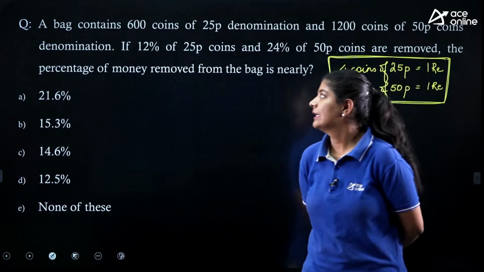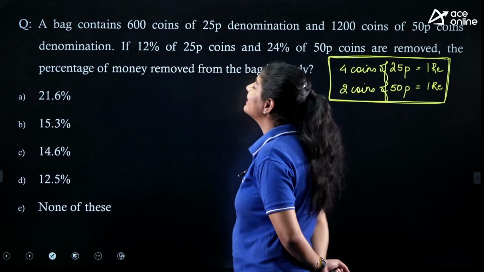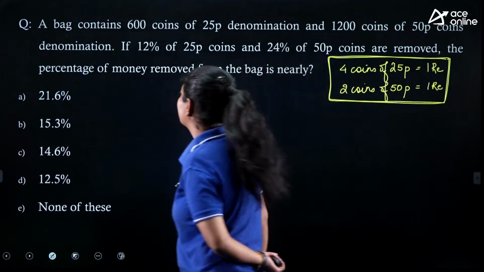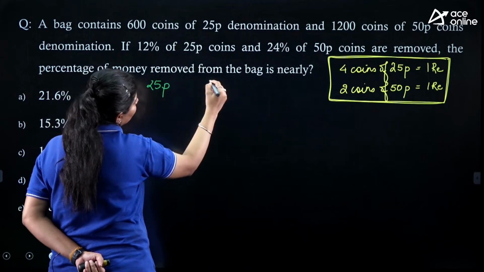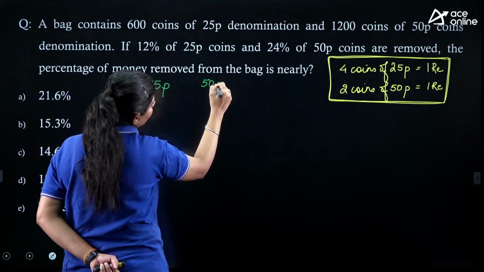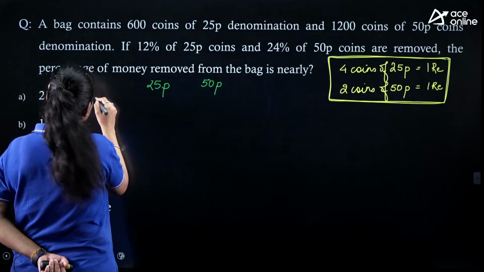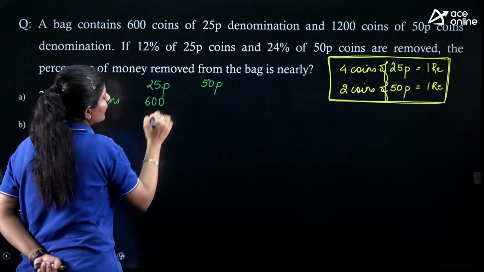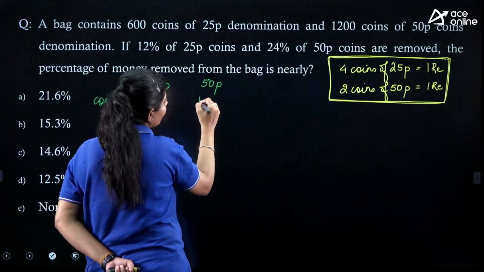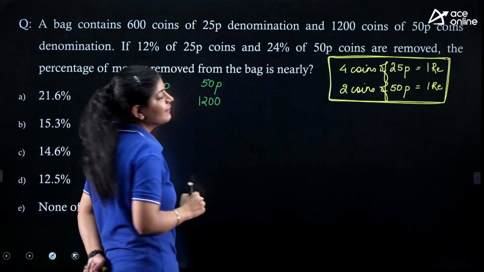Okay, let's try to understand. A bag contains 600 coins of 25 paisa. So here we are going to write down about 25 paisa, and here we are going to write down about the 50 paisa, right? So if we write about the number of coins, we are having 600 coins of 25 paisa and we are having 1200 coins of 50 paisa.